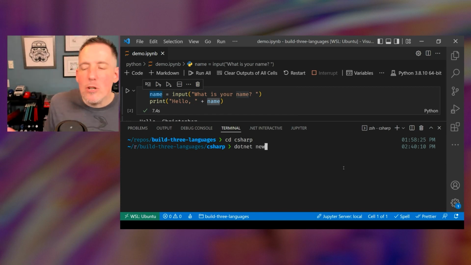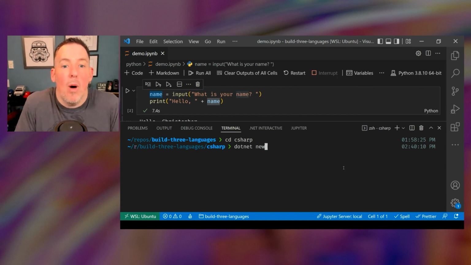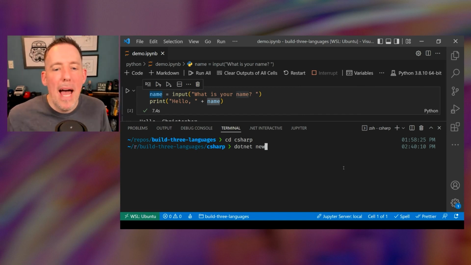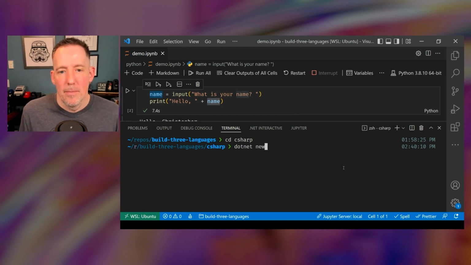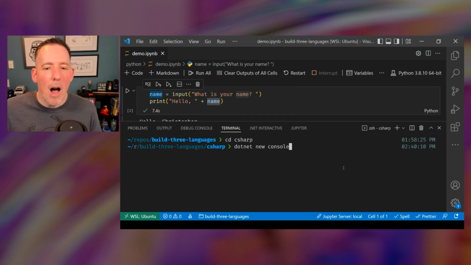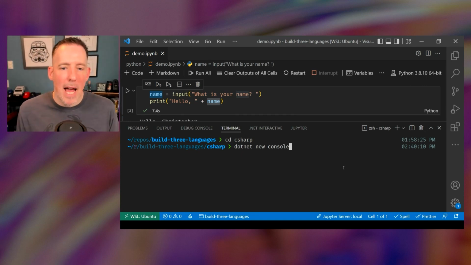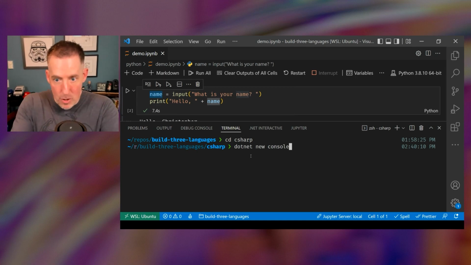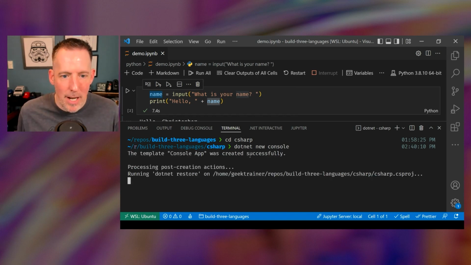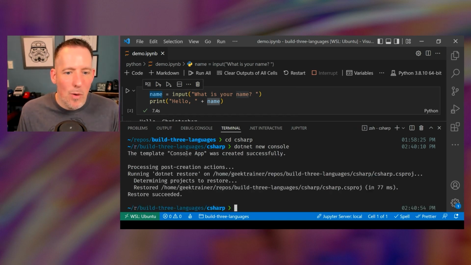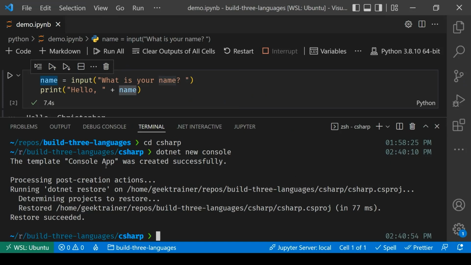Now, dotnet new is actually used to create any type of app that you might want. So if I was going to be creating a web app, if I was going to be creating a Windows app, I can use dotnet new to create all of those. In my example here, I'm going to create what's known as a console app. And a console app is designed to run inside of this terminal window. It's designed to run inside of a command prompt, inside of a console. And I'll hit enter here. And that has now created a brand new console app.